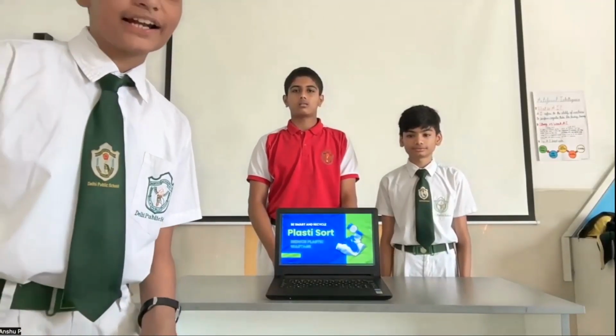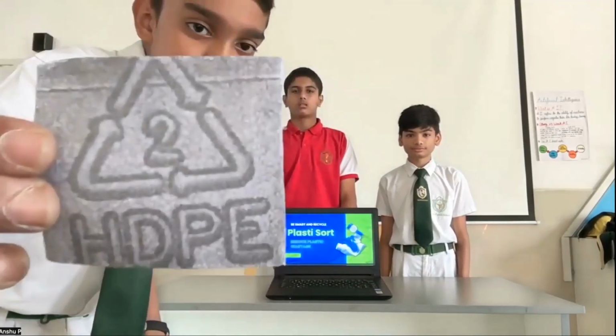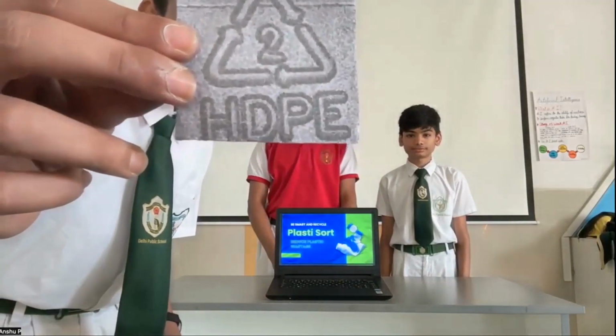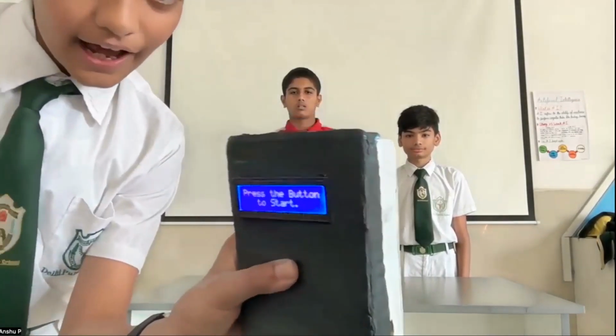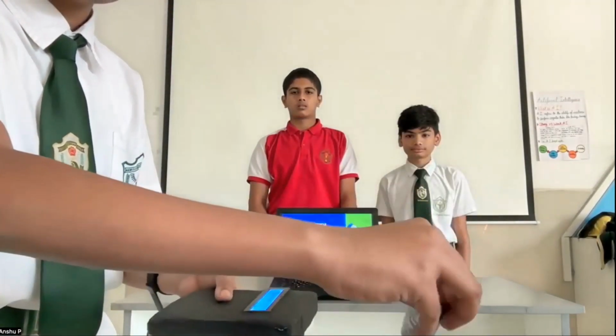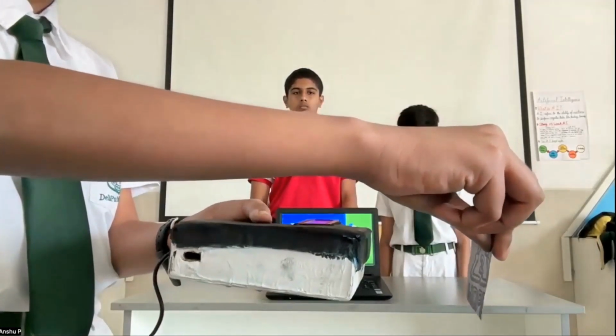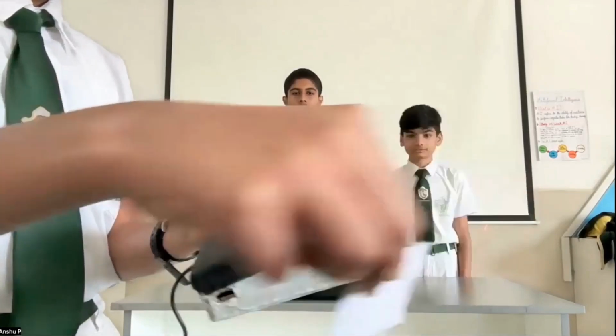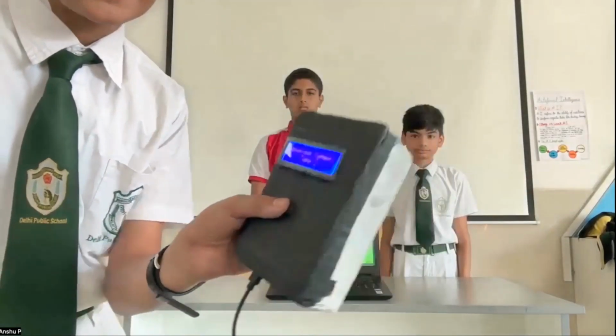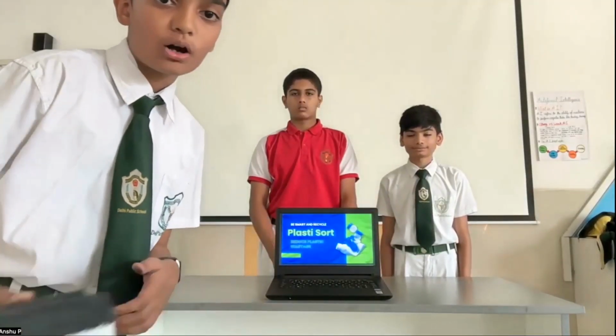Now let us look at another example. This is type 2, which stands for high density polyethylene. As usual, we press the button to start. We hold it in range. It scans, evaluates, and gives the right output. This is how our model works.